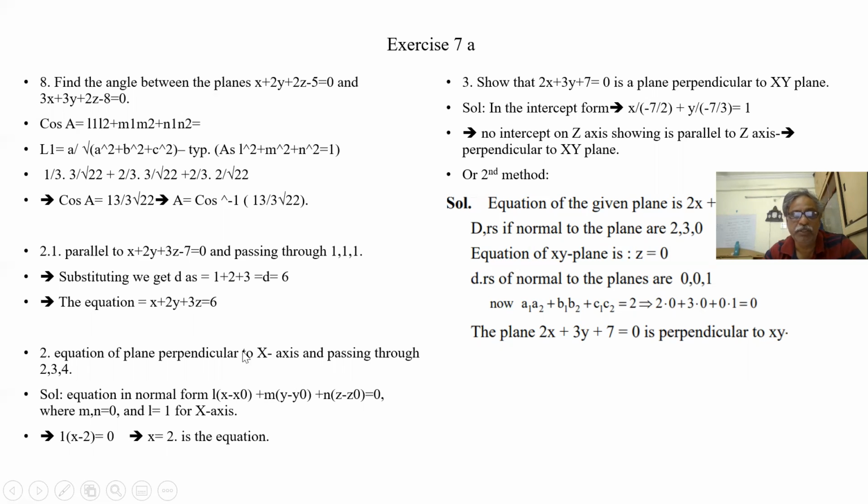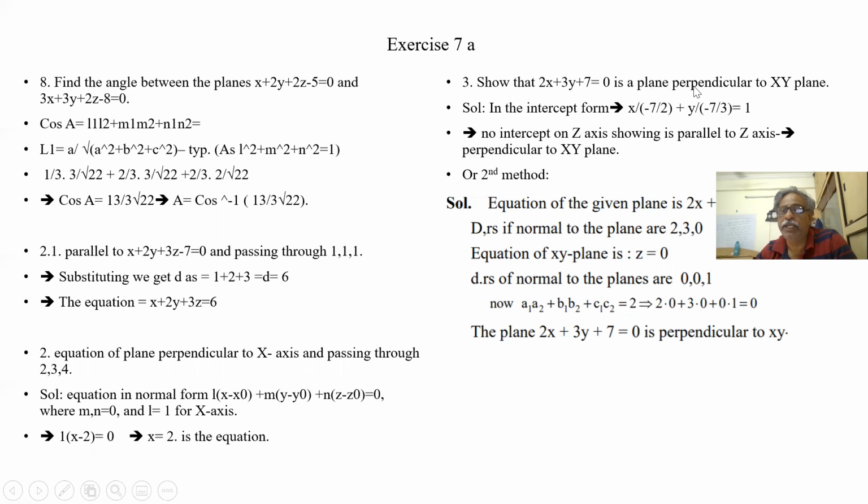Perpendicular to x-axis means what? These are the given DRs of the perpendicular to the plane. Perpendicular to y-axis, perpendicular to the plane. So for the x-axis, the y and z coordinates are 0. That means 1, 0, 0, because L square plus M square plus N square is equal to 1. So x is equal to L is equal to 1. Let us see another problem.